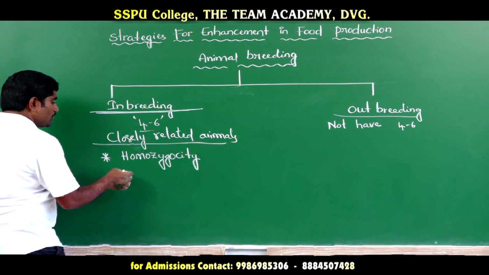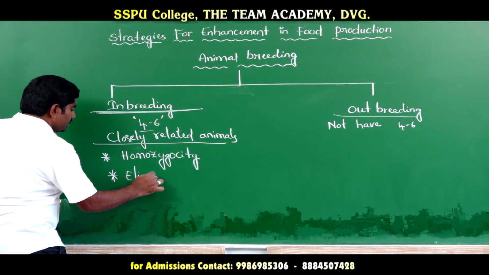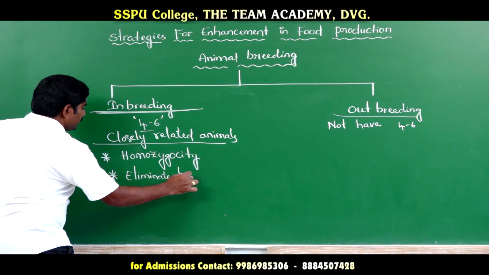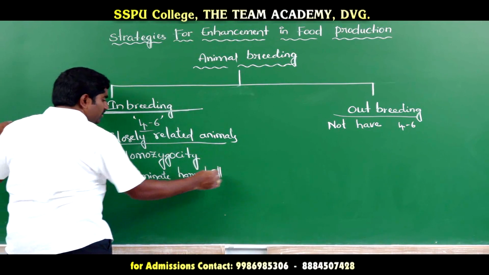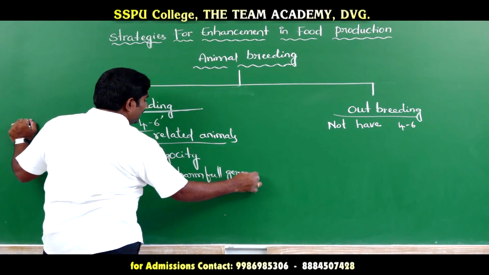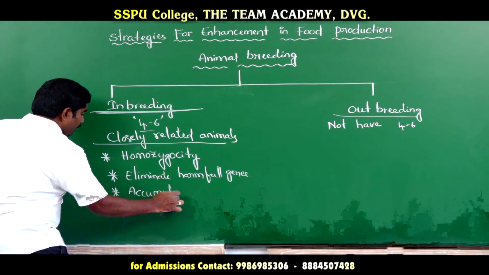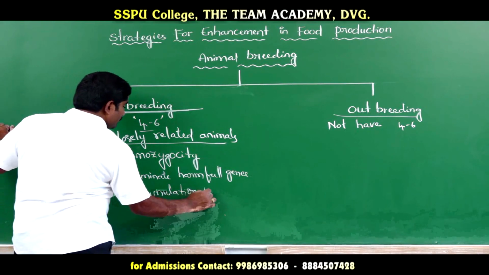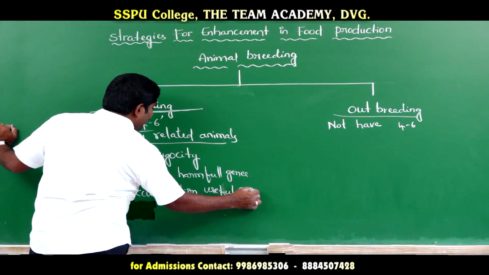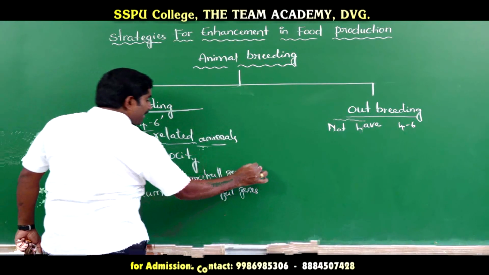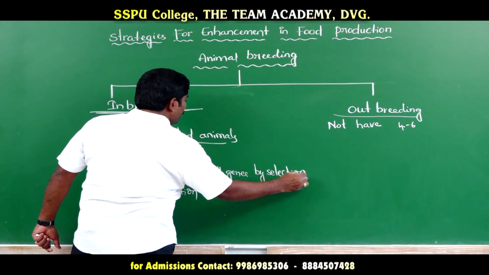And the next one: they increase homozygosity. Second, they eliminate harmful genes. They eliminate harmful genes and allow accumulation of useful genes. Accumulation of useful genes and elimination of harmful genes by selection. Here the important step is selection, because that is how harmful genes will be eliminated.